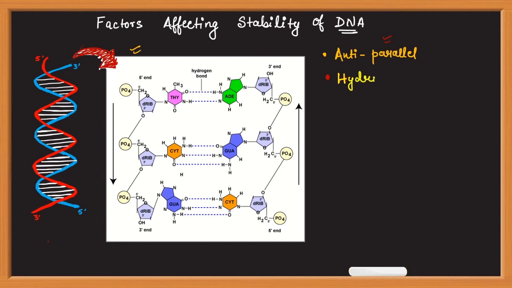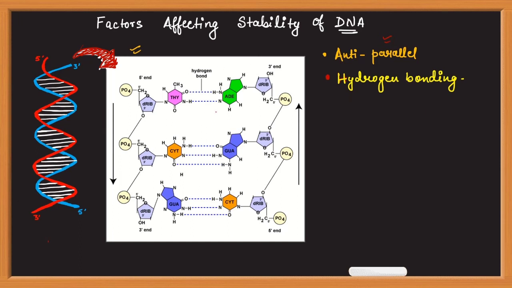Second is hydrogen bonding. Hydrogen bonding is a weak bond, but because there are a lot of hydrogen bonds present all through the length of DNA, collectively all these hydrogen bonds act as a strong bond. Individually a hydrogen bond is weak, but when there are a lot of hydrogen bonds, they collectively act as a strong bond. There are two hydrogen bonds between each adenine and thymine, and three hydrogen bonds between cytosine and guanine, and it is in such a way that the distance between cytosine and guanine is equal to the distance between adenine and thymine.